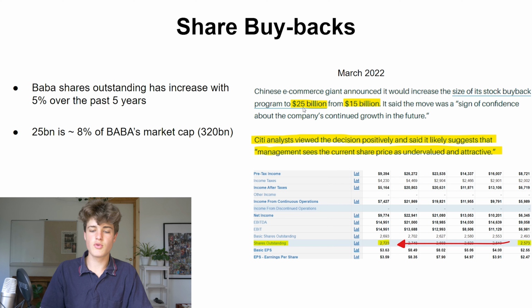That is a 5% increase in shares, but they have just announced, here is an article, Chinese e-commerce giant increases share buyback program to 25 billion from 15 billion. So a sign of confidence for the company's continued growth in the future. And yeah, that 25 billion is 8% of the Alibaba market cap, currently 320 billion. So essentially they're buying back, I don't know the timeline on that, probably the next couple of years, 8% of the market cap.